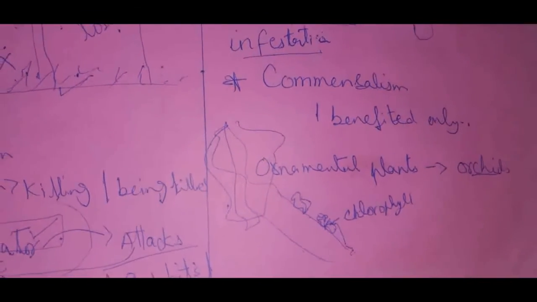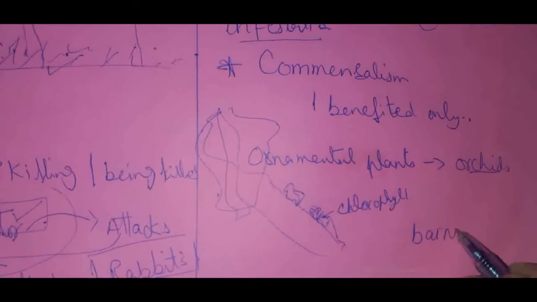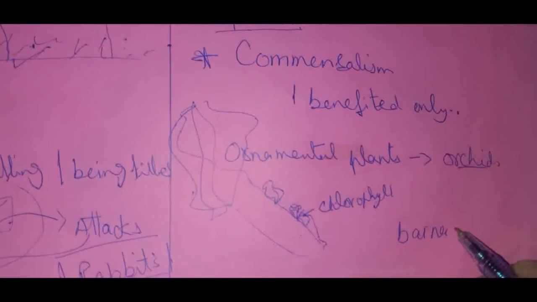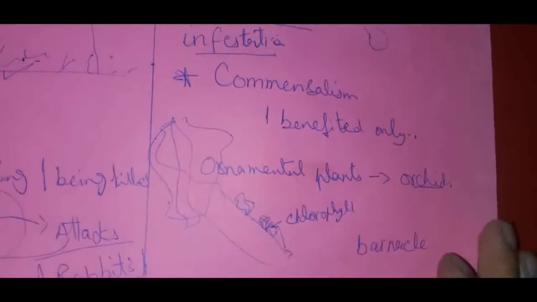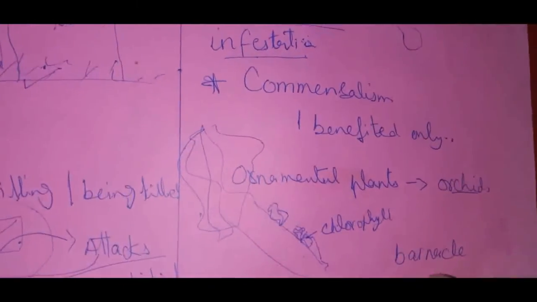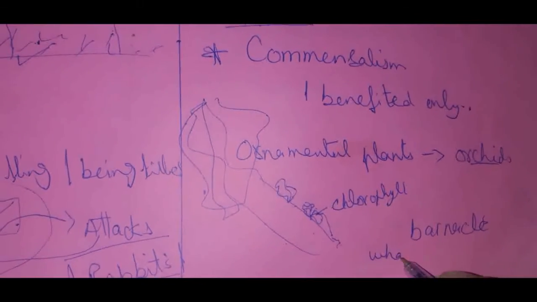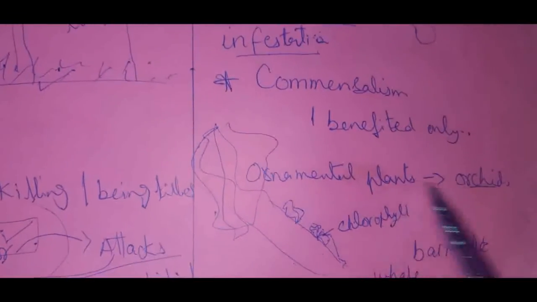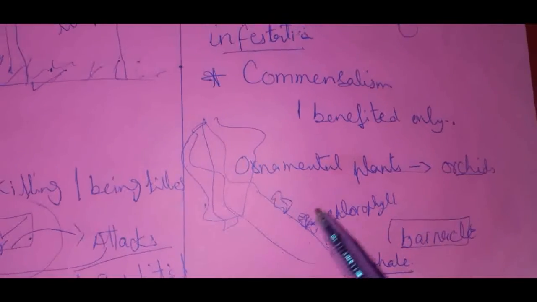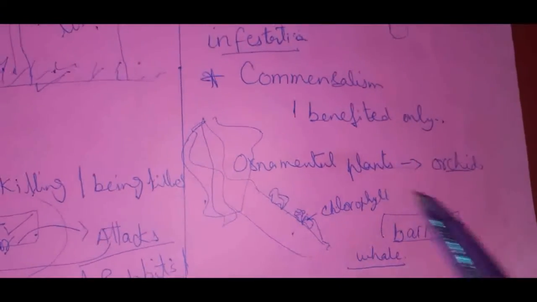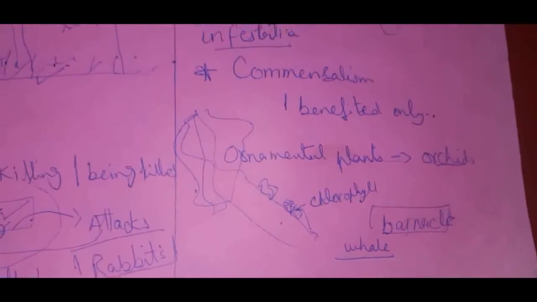Same is the case with barnacles. What are barnacles? Barnacles are small crustaceans, small insect-type, not fish but crustaceans, though you can say fish. These barnacles lie over other large fish, for example a whale. As a whale is quite a large body, a few barnacles over it will not affect the whale, but the barnacle will get its nutrition from it, right?